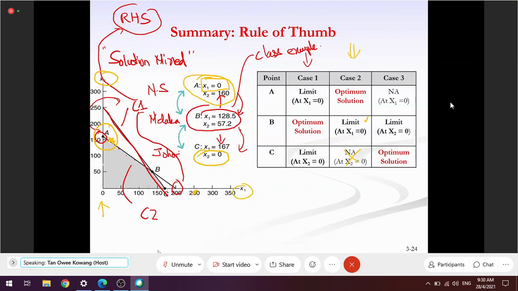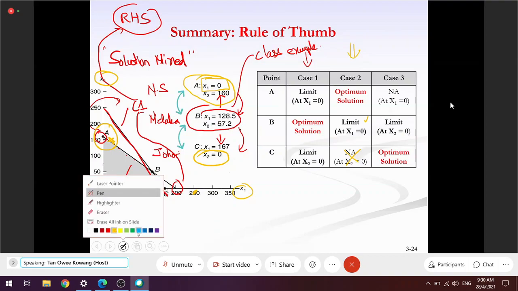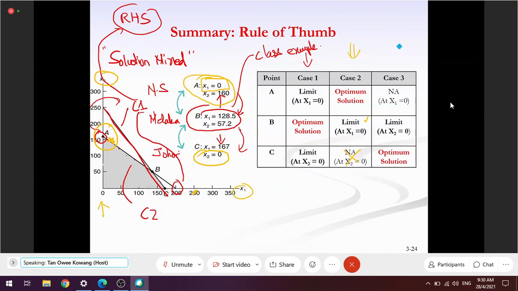Number 3. Here. If the optimum solution is at C, Johor again. It's the same, there is no border between Johor and Negeri Sembilan. Therefore, Negeri Sembilan cannot be the limit.